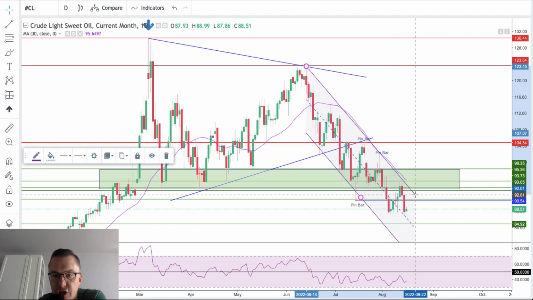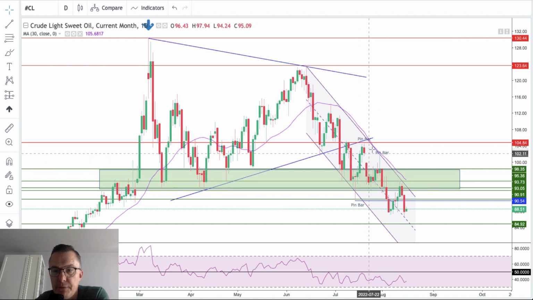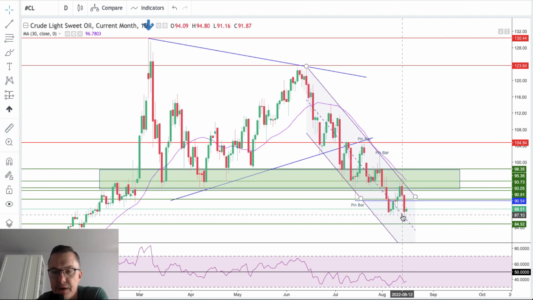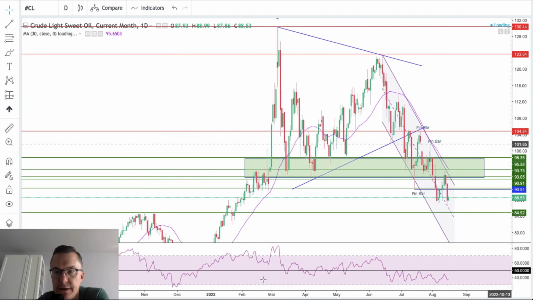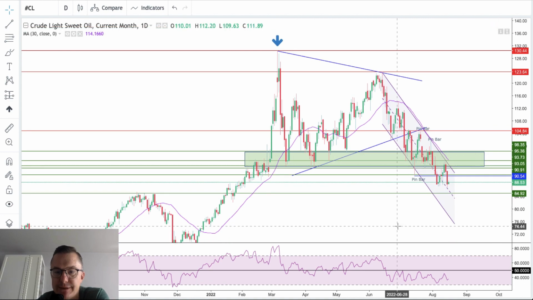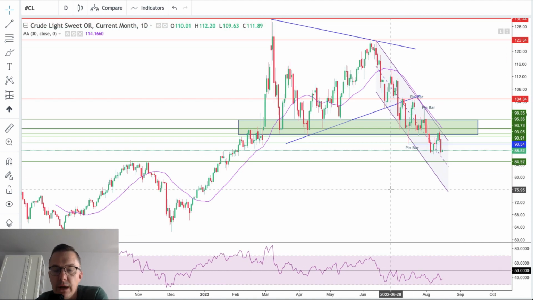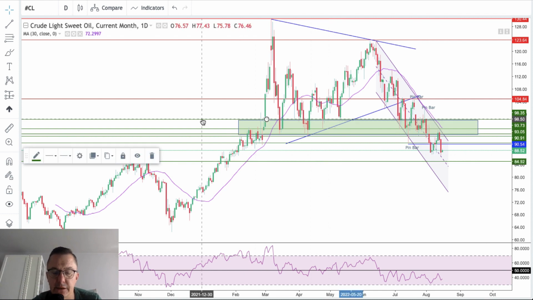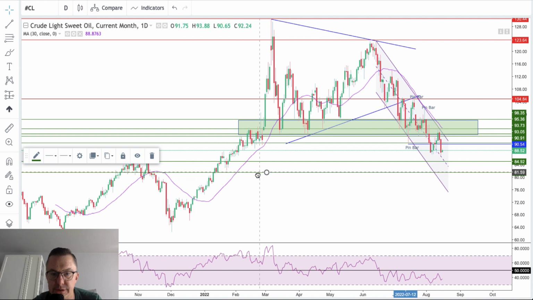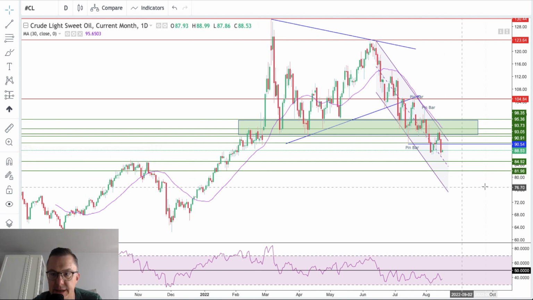Let me adjust my channel to the newest data. There you go. Pin bar, bearish engulfing, clear, new low. So the valid bearish engulfing. We should see lower prices on the crude oil towards 84.92, and then, if I remember correctly, we have an even bigger gap towards any of the important support. There you go. After 84.92, the next important technical support might be considered the level of 81.96.